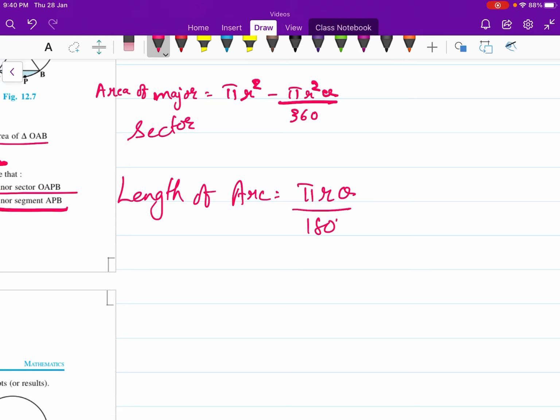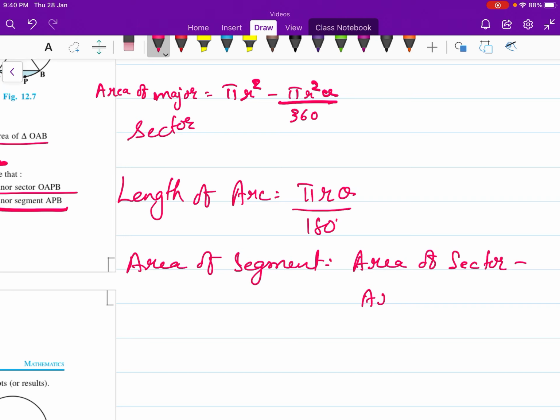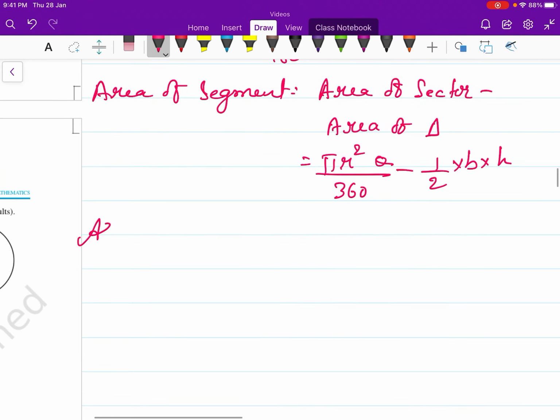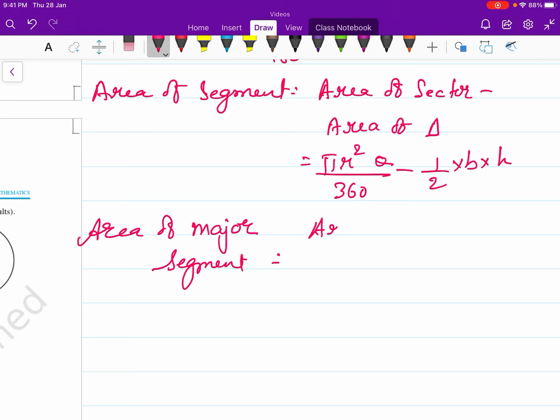Then we have area of segment is equal to area of sector minus area of triangle, that is pi r square theta upon 360 minus half base into height, and area of my major segment is equal to area of circle minus area of minor sector.